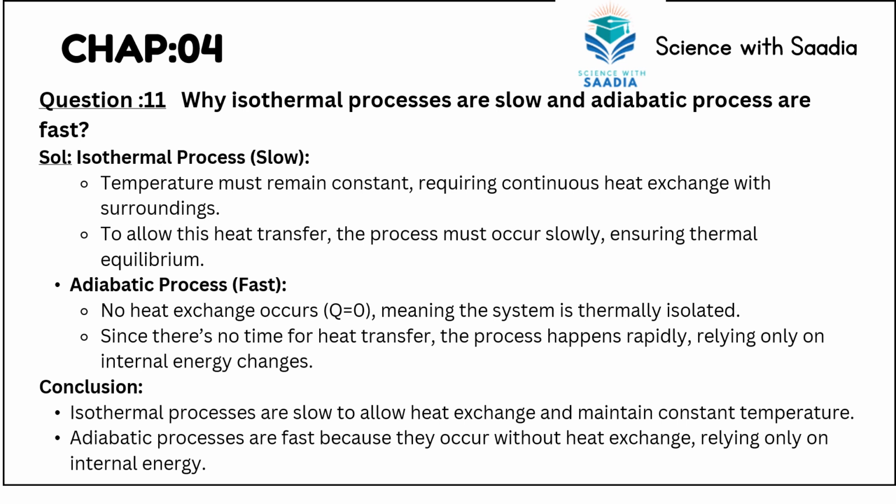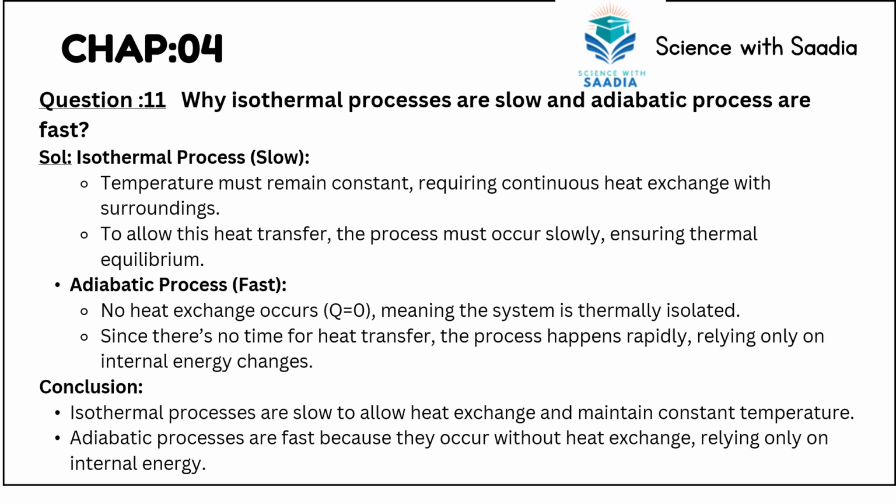Next question, we have question number 11, which states: why are isothermal processes slow while adiabatic processes are fast? So the answer is, as isothermal processes are slow, temperature must remain constant, requiring continuous heat exchange with the surroundings. To allow this heat transfer, the process must occur slowly, ensuring thermal equilibrium.